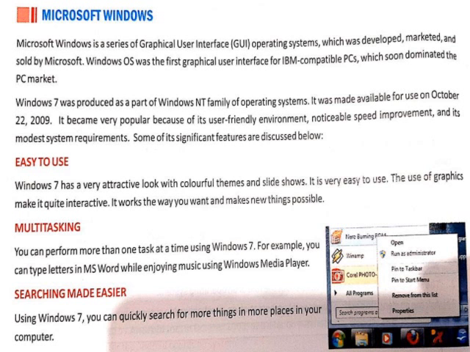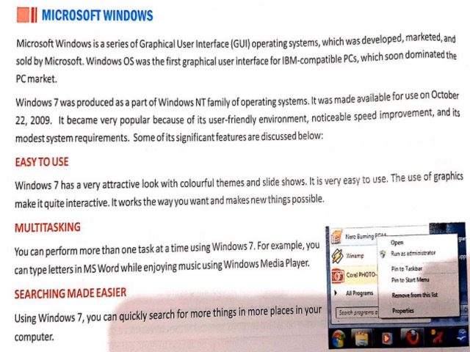Microsoft Windows. Microsoft Windows is a series of graphical user interface operating systems which was developed, marketed and sold by Microsoft. Windows OS was the first graphical user interface for IBM compatible PCs, which soon dominated the PC market. Windows 7 was produced as a part of the Windows NT family of operating systems. It was made available for use in October 2009.